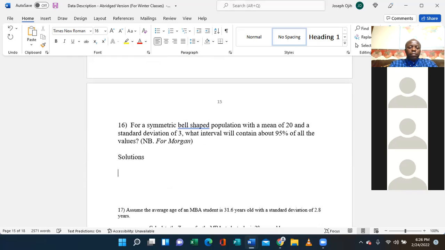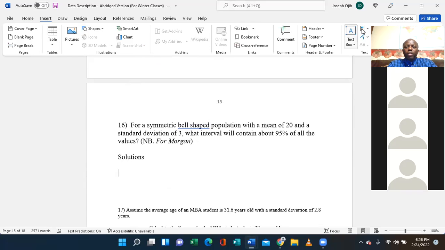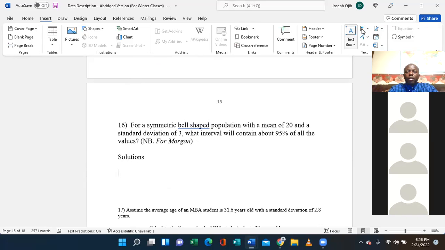We have the mean of 20 and standard deviation of 3. The question was, what is the interval that contains 95% of values?